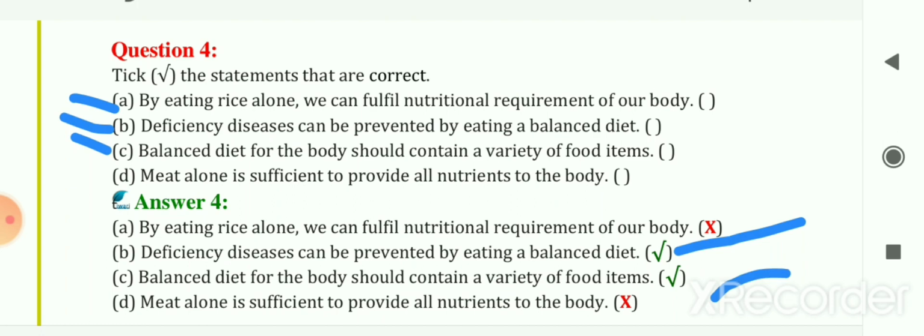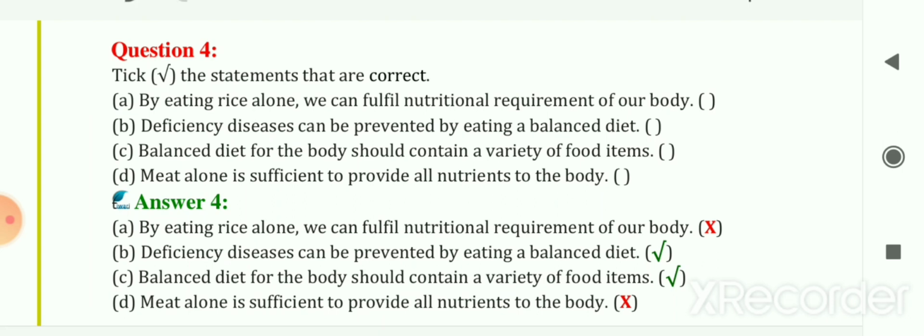A balanced diet for the body should contain all the variety of food items. The next is meat alone is sufficient to provide all nutrients to the body. So again your answer is false. Like rice, meat alone cannot provide all nutrients to the body. So here the answer for the true false is also given to you.